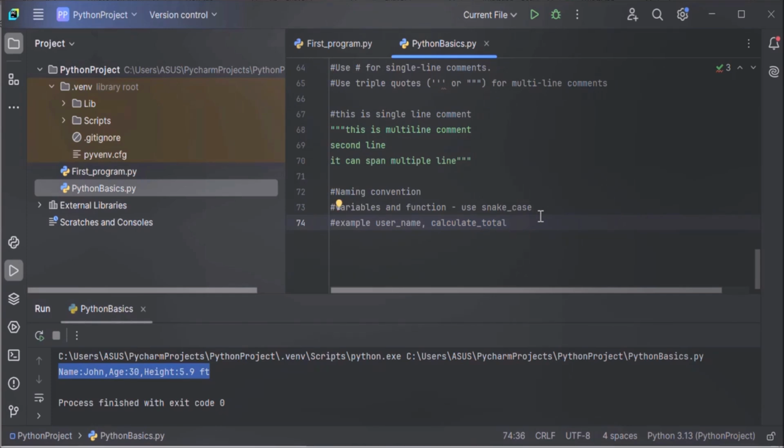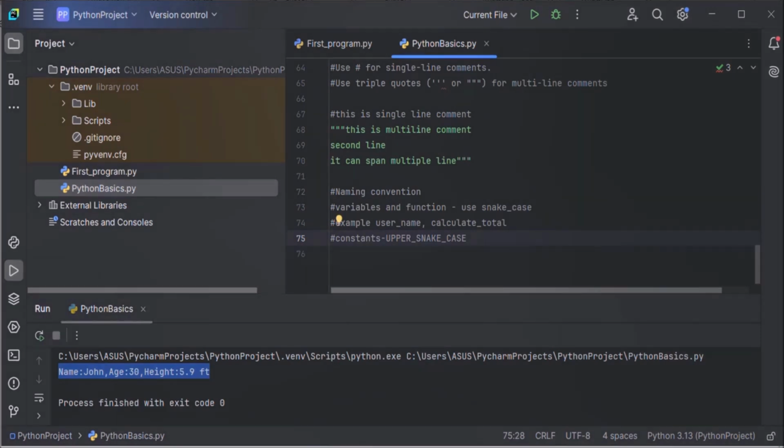And for constants, you have to use upper snake case. It means uppercase letters with underscores separating words. This is upper snake case. All letters are in uppercase, but words are separated by an underscore. This is called upper snake case.